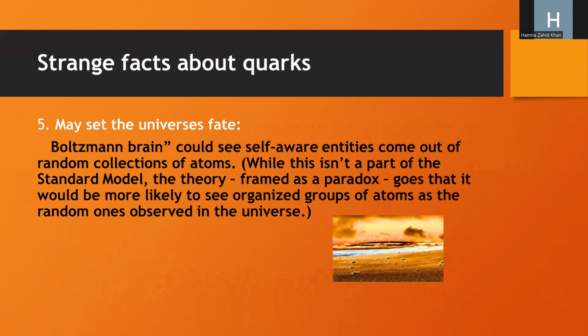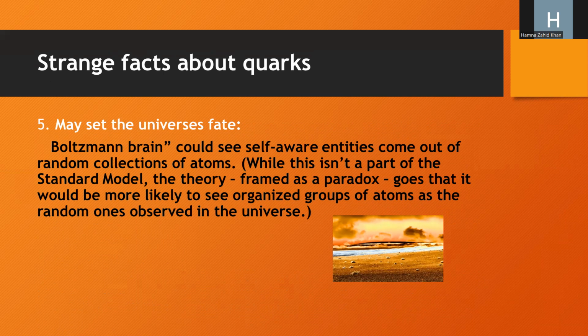Fifth point is that quarks may set the universe's fate. Boltzmann's brain could see self-aware entities come out of a random collection of atoms, while it is not a part of the standard model.